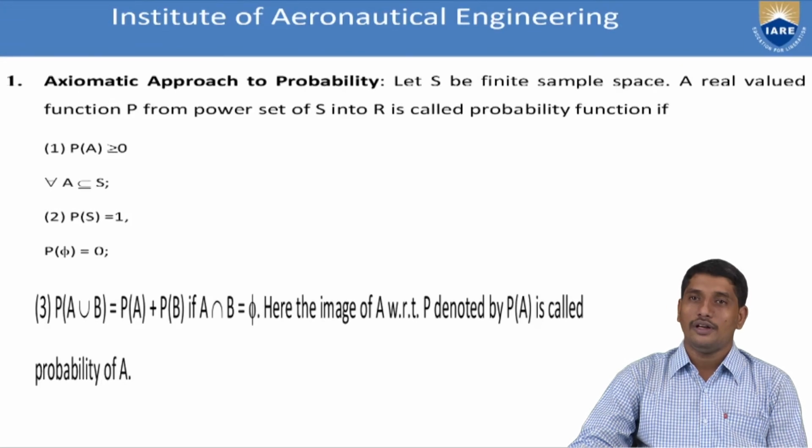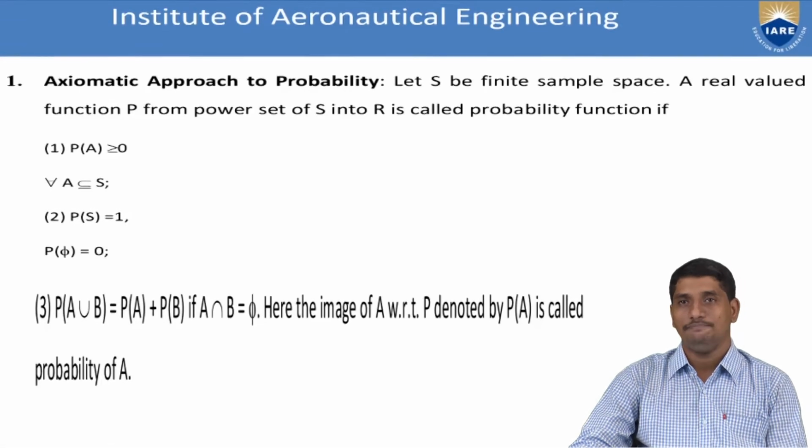And the third important axiom is the axiom of union. The axiom of union is defined for mutually exclusive events only.